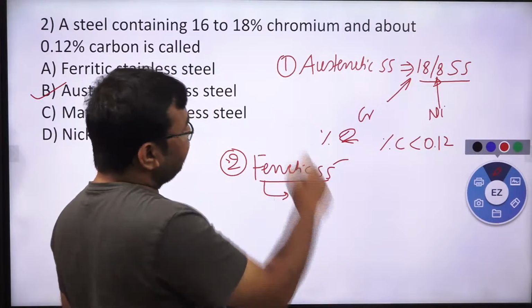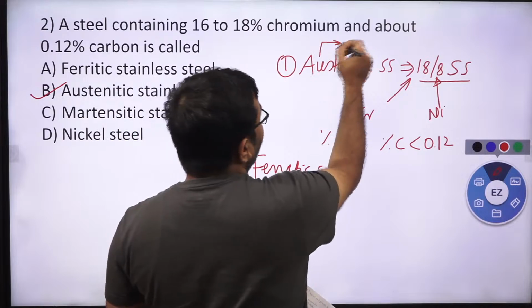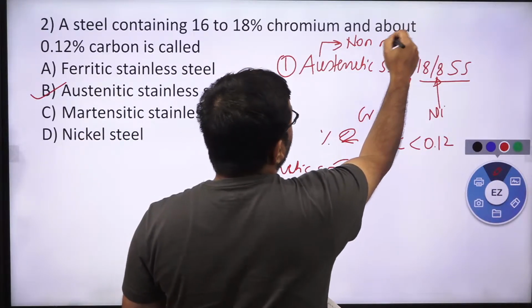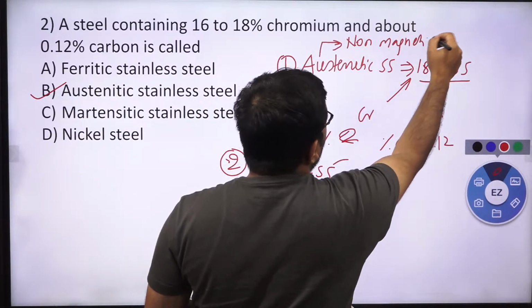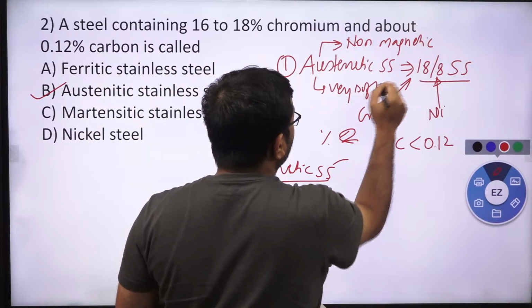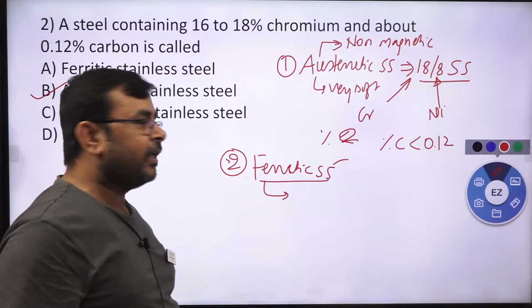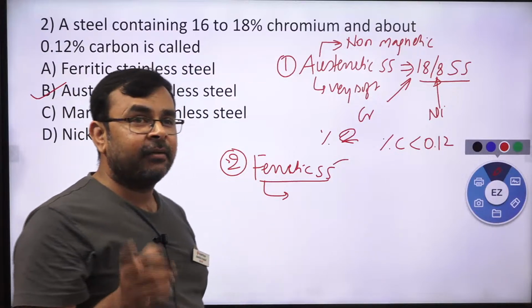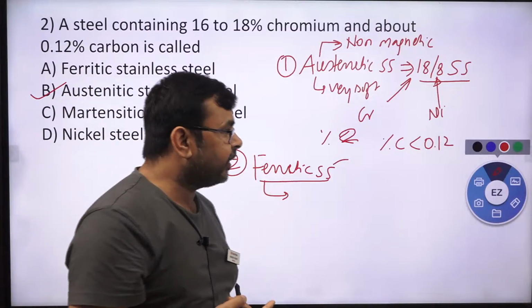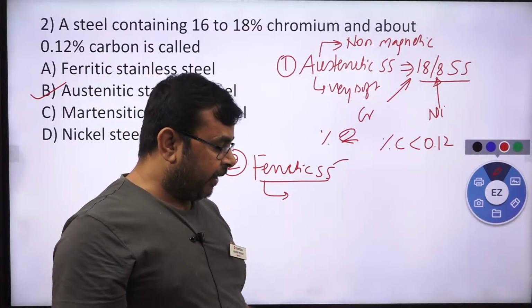And austenitic stainless steel is non-magnetic in nature, and this is very soft. That's why it is used for making utensils. While if I talk about ferritic stainless steel, then its strength and hardness is a little bit larger than the austenitic stainless steel, and it is used for making surgical implants and dental applications, correct.